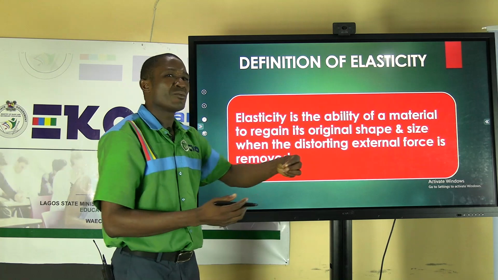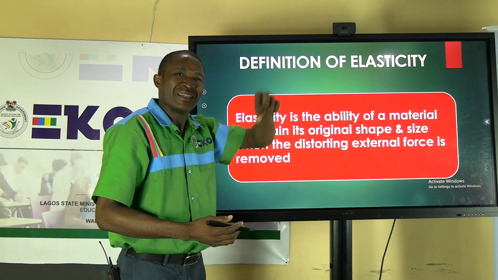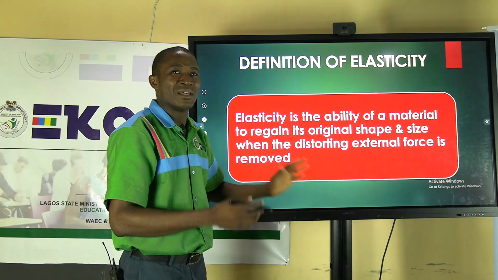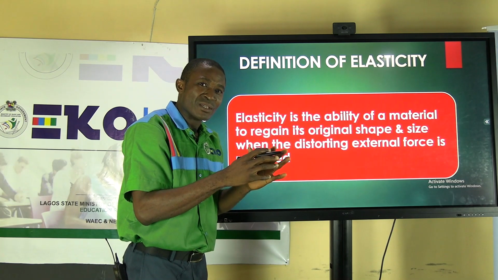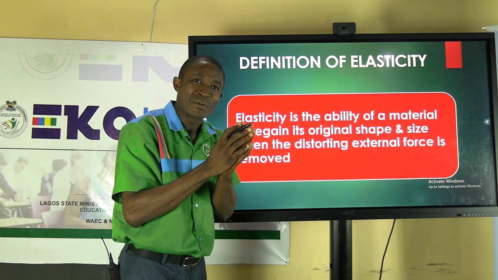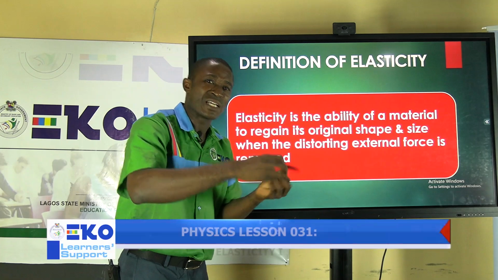When we now talk about the word elasticity, it means the nature, the characteristics, the property of that material that makes it still remain or regain its size, its shape, after the force that is distorting it has been removed.